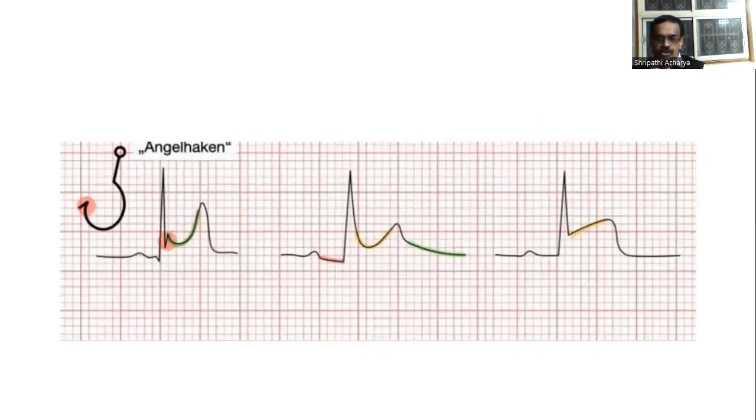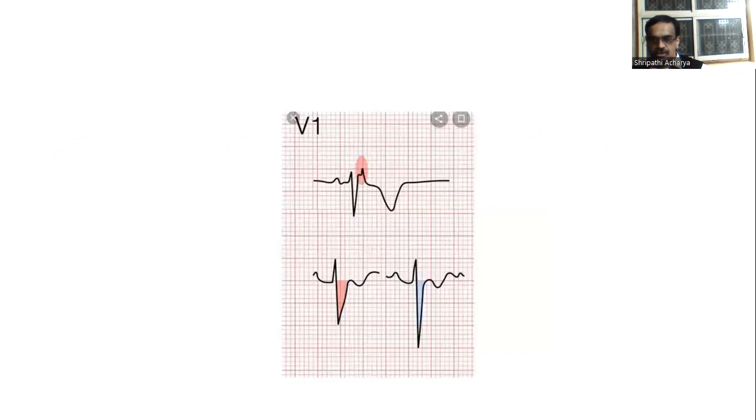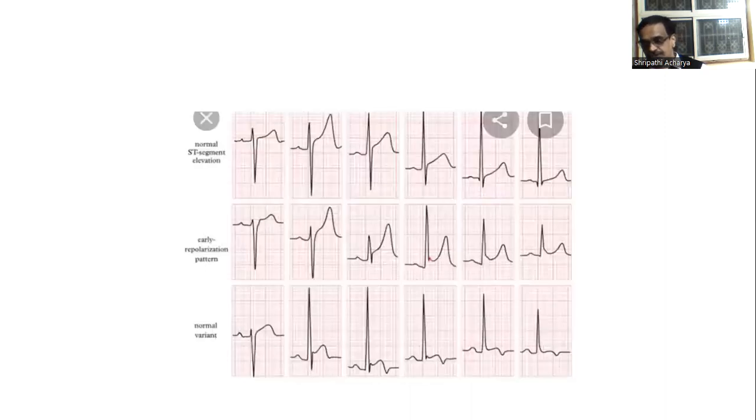In this V1, you see there is T wave inversion, isolated T wave inversion. It is reciprocal, maybe that is inferior infarction.